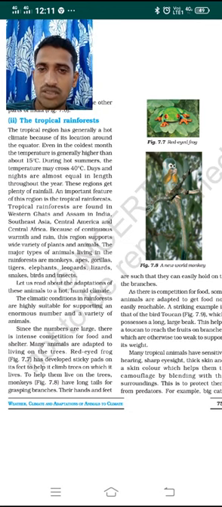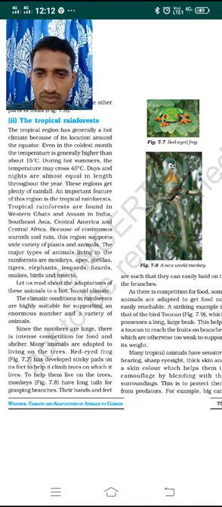Because a large area of forest is found here, it is named tropical rainforest. These tropical rainforests are found in different parts of our world. First, they are found in the Western Ghats and Assam in India.